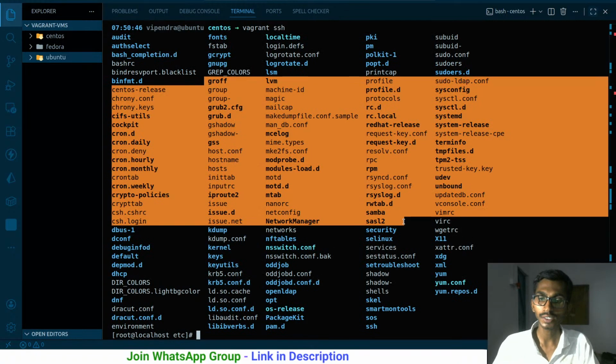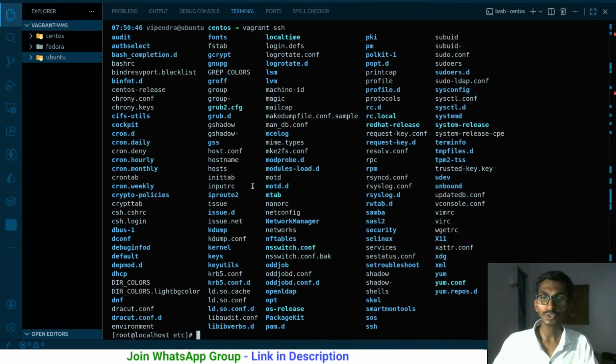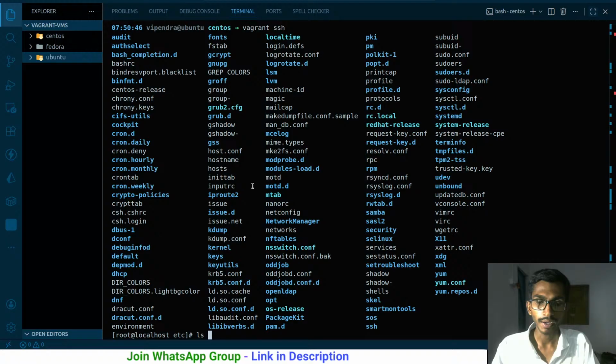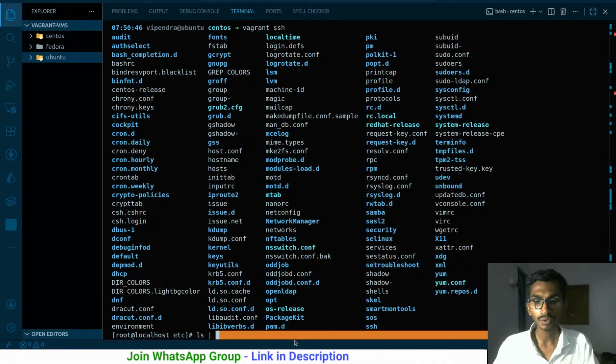These are the things that we have inside etc. Inside this we have one that is called os-release. If I want to find that os-release, there is the command ls, and it will give you all of them. And now, this is the pipeline, which simply means whatever result you get over here will be forwarded to whatever next command you write over here.